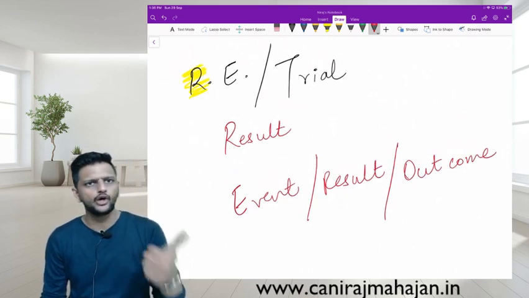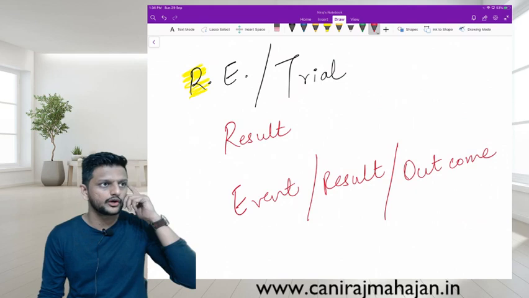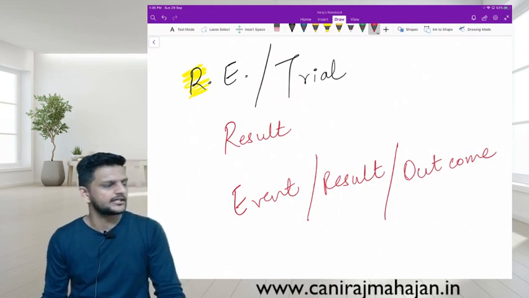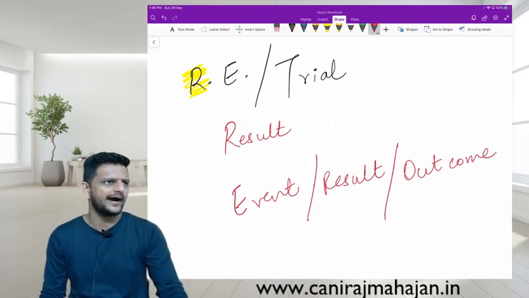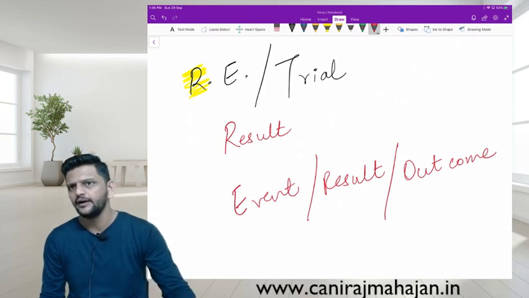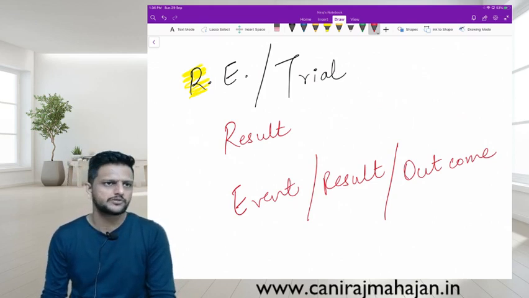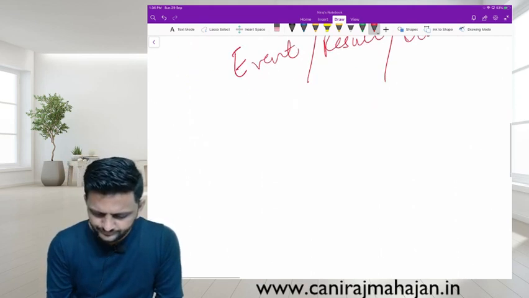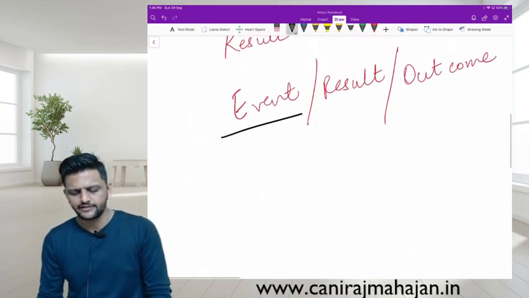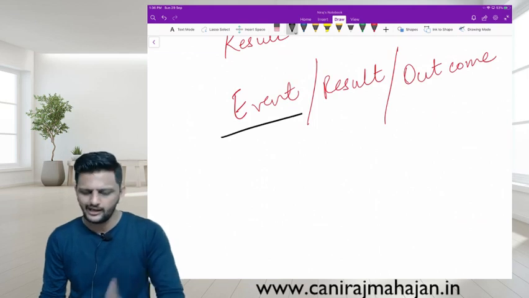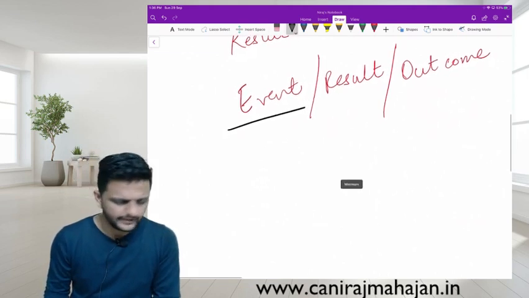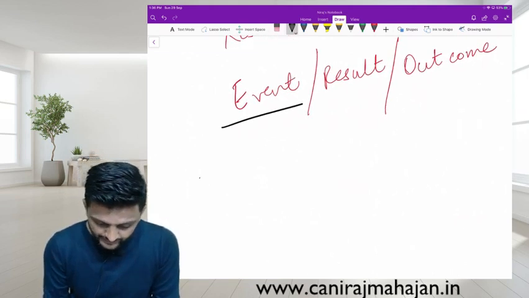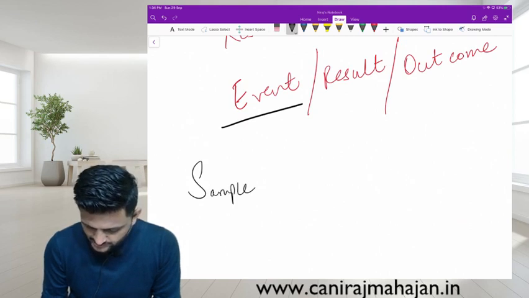For example, tossing of a coin. What will appear we do not know. Throwing of a die. It is completely at random. Drawing of any card from a deck of cards. It is completely at random. So they are known as random experiment, also known as trial. Yes? Okay. So events, have you understood? Means what? The result or outcome or event. Done.